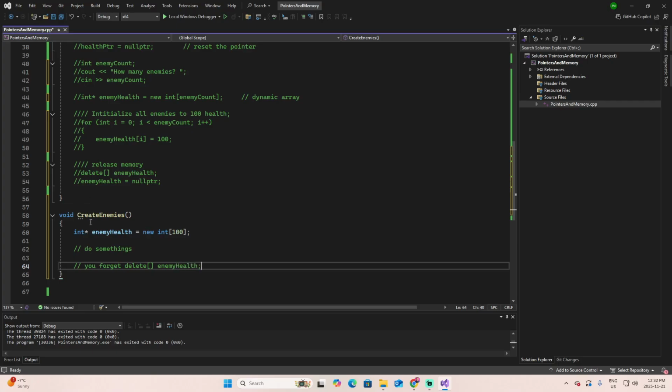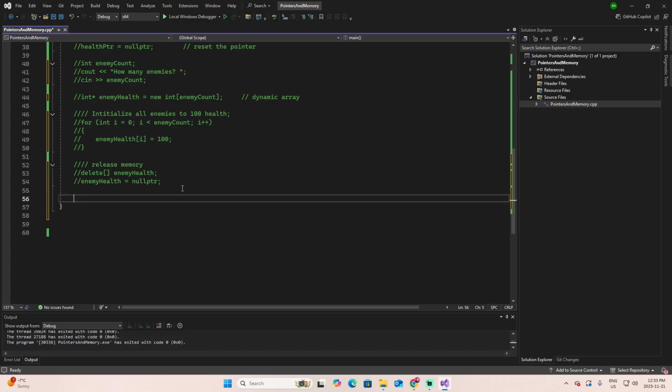If create enemies is called many times and we never call delete, the program keeps taking memory and never gives it back. In a long game session, this can slow down the system until the game crashes. So rule: if you use new, make sure there is a matching delete or delete brackets. Let me remove this error of nature.